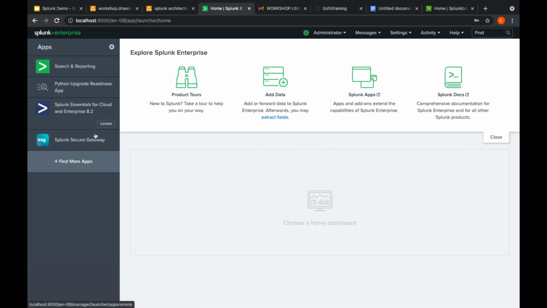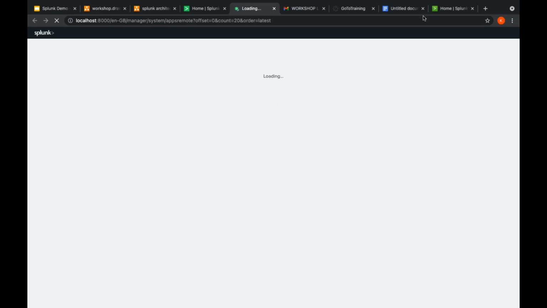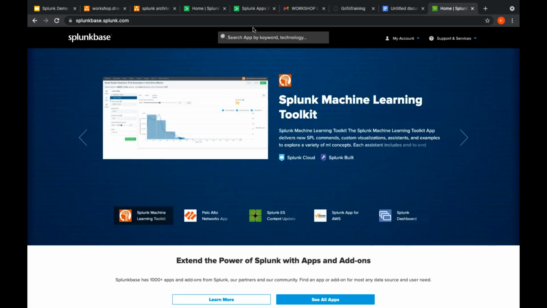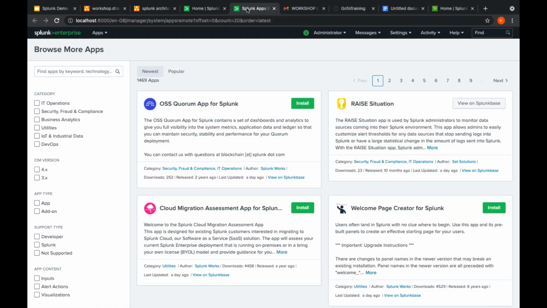Either we can also go from Splunk itself in this software itself. If you go there, we will be having these things actually, or again we can go to Splunkbase as well, and we can download the apps, just like plugins, if you know WordPress. If you know WordPress, how will you use plugins over there? Similar to that, you have to use the plugins here also. That's it. It's as simple as that.